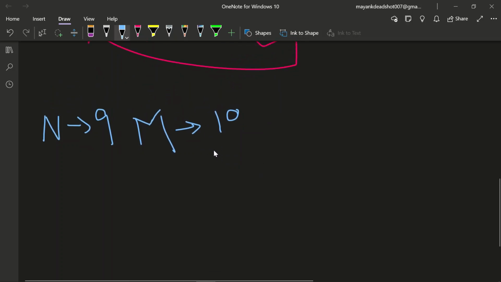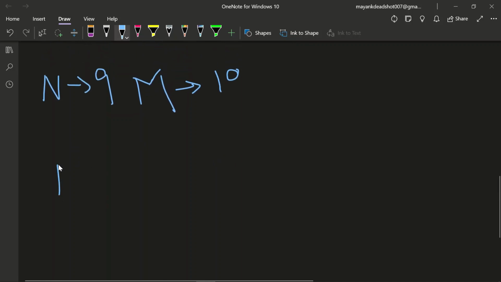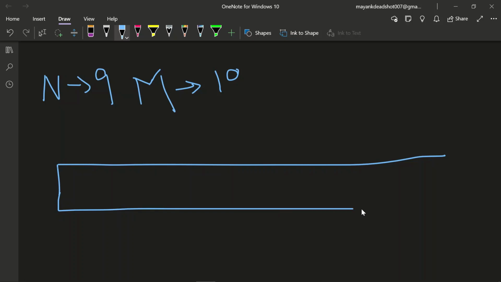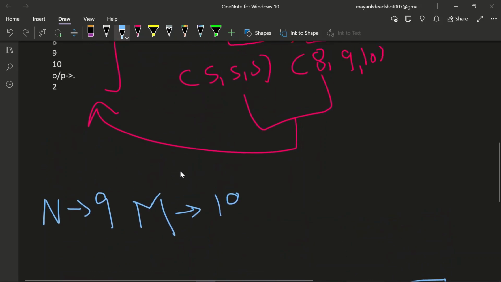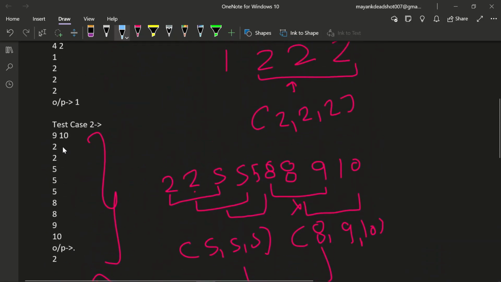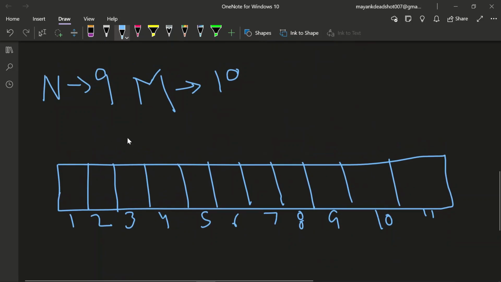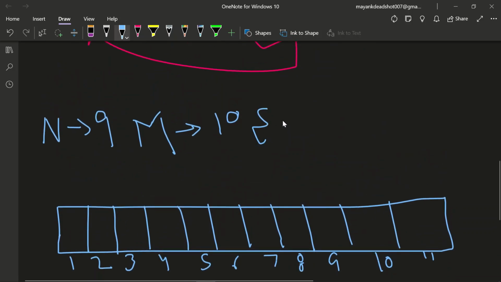Okay, so what we will do is make an array of 10 integers: 1 2 3 4 5 6 7 8 9 10. Now suppose there are these numbers given already, not in this array but in another array or vector.